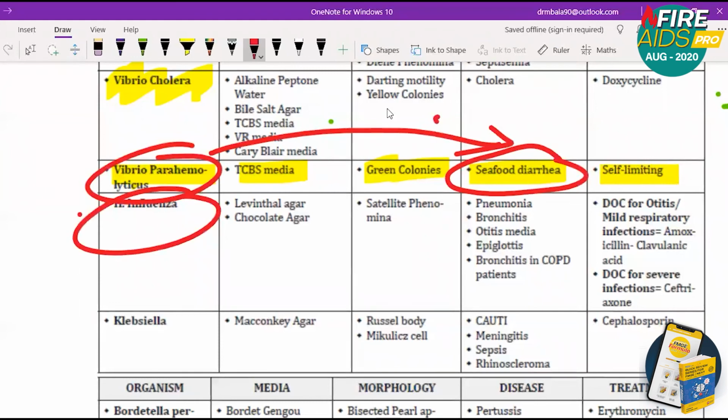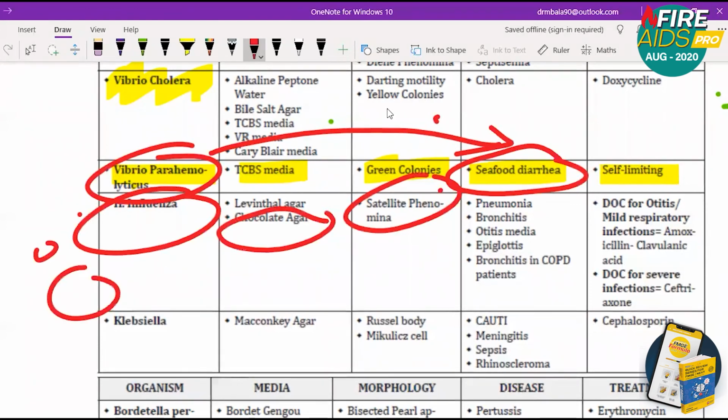Next is H influenzae. H influenzae means you have to remember chocolate agar. That's very important. You have to remember satellite phenomenon. That is the appearance. The satellite means it grows on sides of the medium. Then it causes pneumonia, bronchitis, otitis media, epiglottitis, bronchitis in COPD patients. H influenzae is responsible for everything.